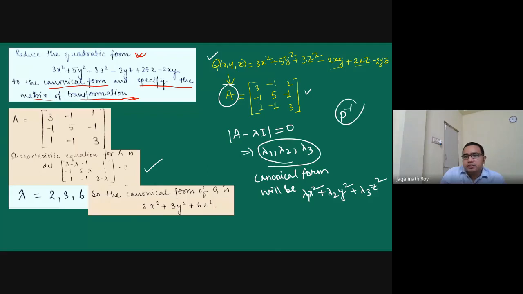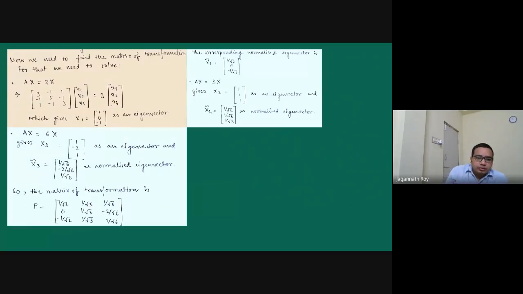Now we have to find the matrix of transformation. That means we have to find the P matrix. For the P matrix, we have to find the eigenvectors corresponding to lambda 1, lambda 2 and lambda 3. So here the lambda values are 2, 3, and 6. Corresponding to these lambda values, we will solve this equation.